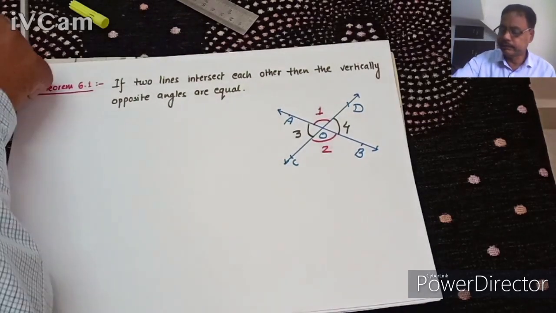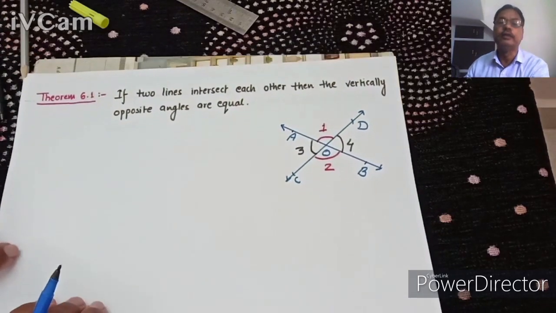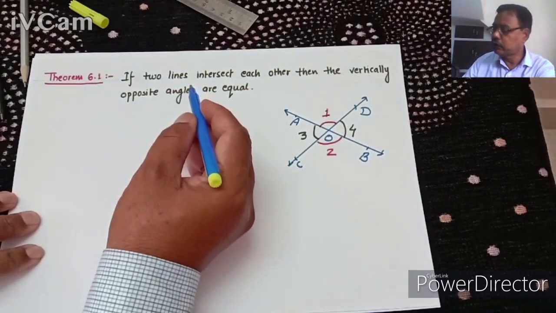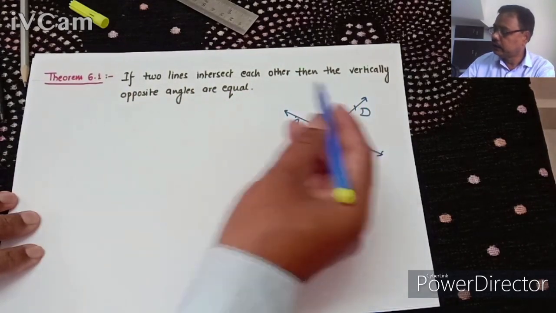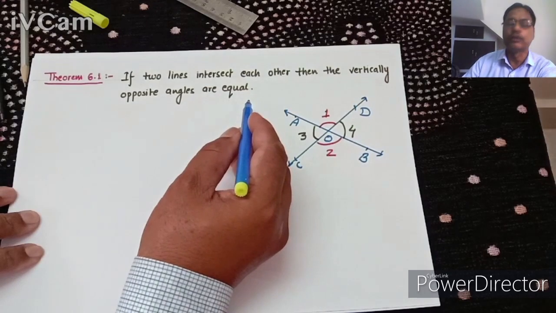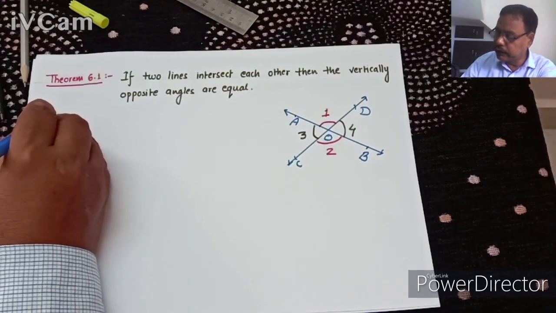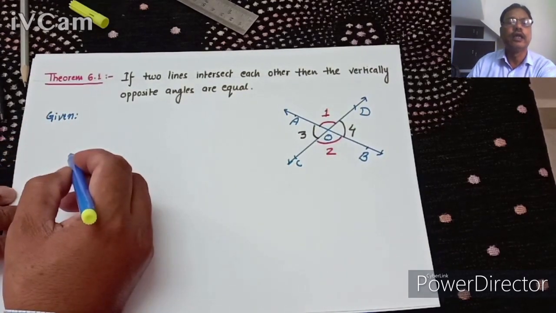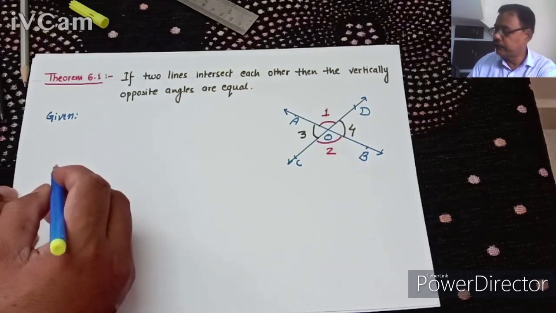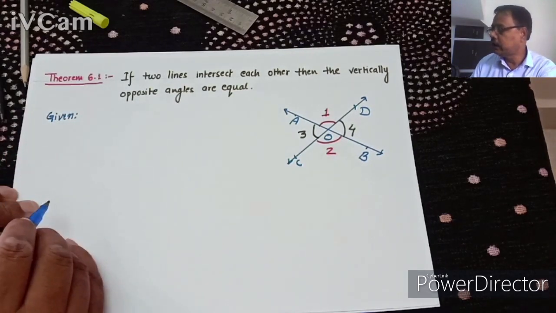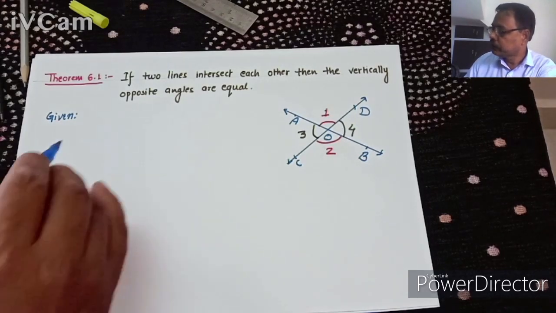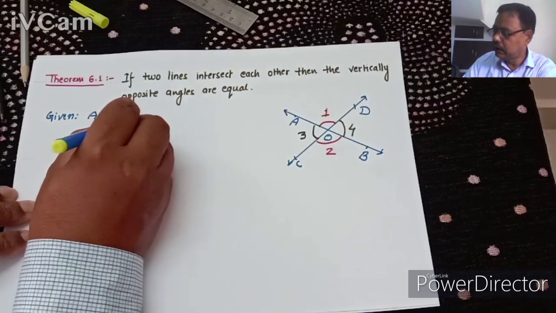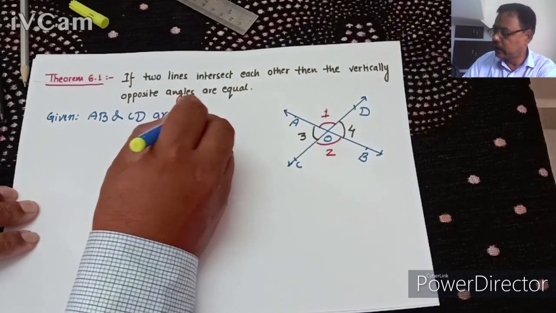Let us come. We are going to prove it. Understand? So first of all, in the theorem, if two lines intersect each other, then the vertically opposite angles are equal. We are going to prove. Whenever we want to prove a theorem, it is having a system to write the proof of the theorem. First we shall write given. What is given here? The given here is AB and CD are intersecting lines.